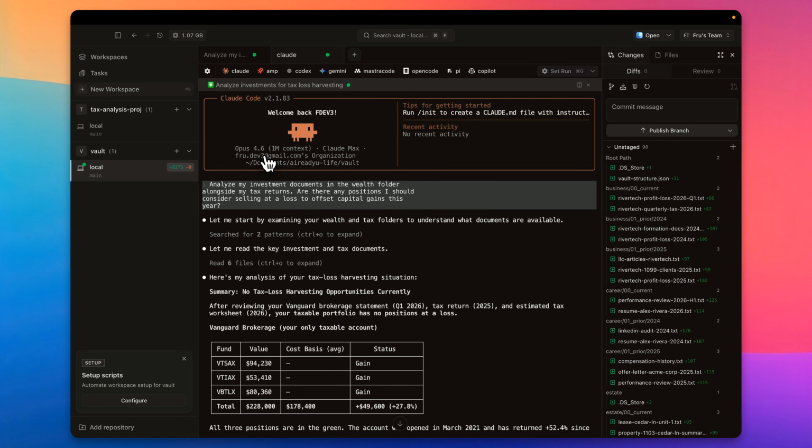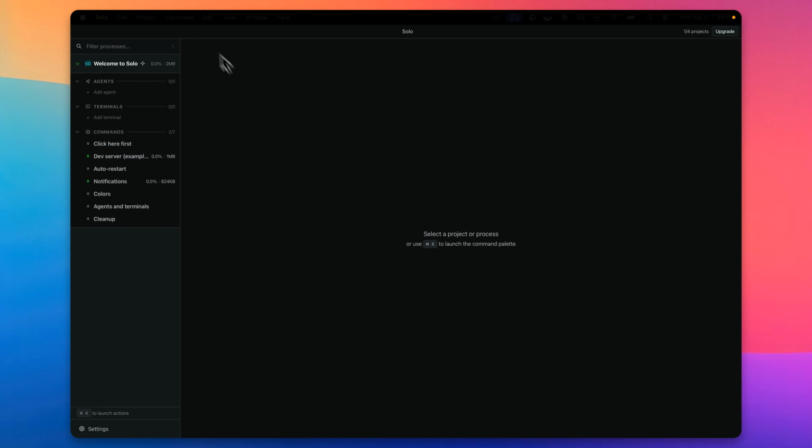But at least you've heard about Superset. Now you know what it is. If you're a builder, if you're building applications and such, there might be a reason for it. But if you're just using AI for your life, I think the reasons to switch are not as compelling just yet. Next one we're going to look at here is SoloTerm.